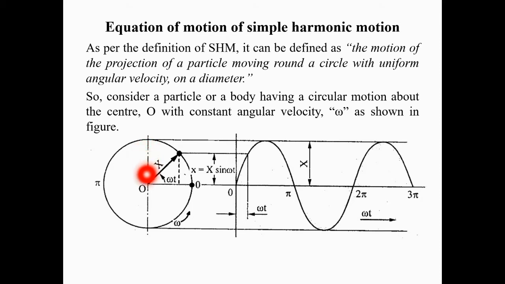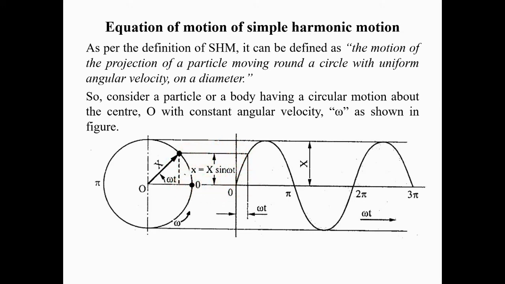So we need to find the displacement from the mean position, and it would be this much displacement. This displacement can be found by taking the vertical component of the position vector X, and the vertical component of the position vector X would be capital X sine omega t, because here this angle is omega t. So ultimately the displacement of the projection of the particle from the mean position on the vertical diameter can be represented at any instant of time as x equals capital X sine omega t.